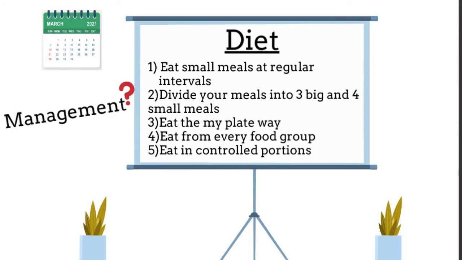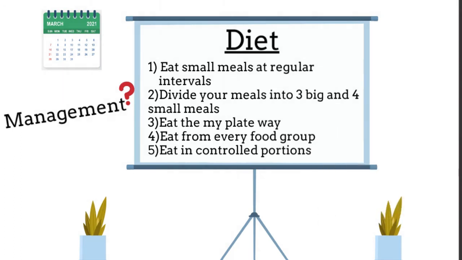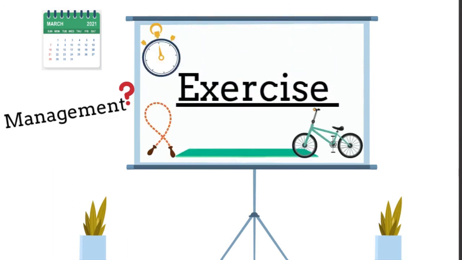Diet. Looking into the diet aspect, it is recommended to eat small, frequent meals at regular intervals of time. The whole day's meals should be divided into 3 big meals and 4 small meals. Try eating the My Plate way, which is to eat from every food group but in controlled portions. Exercise. Do regular physical activity at least 5 to 6 times a day for 30 to 45 minutes. Do any form of activity you enjoy.